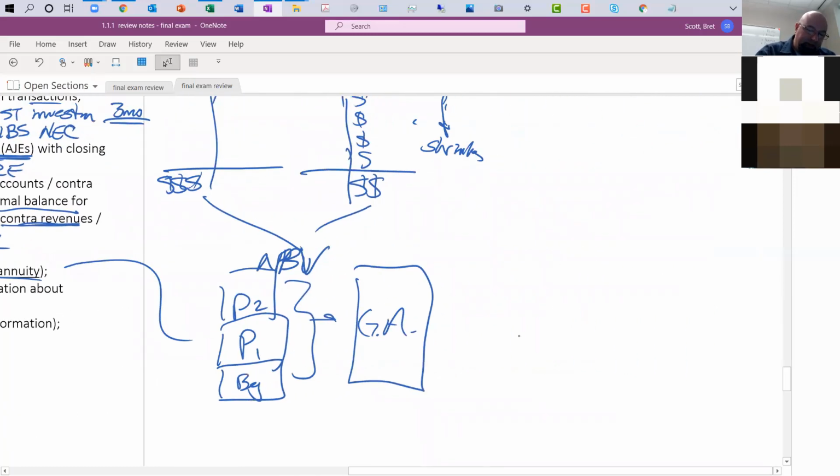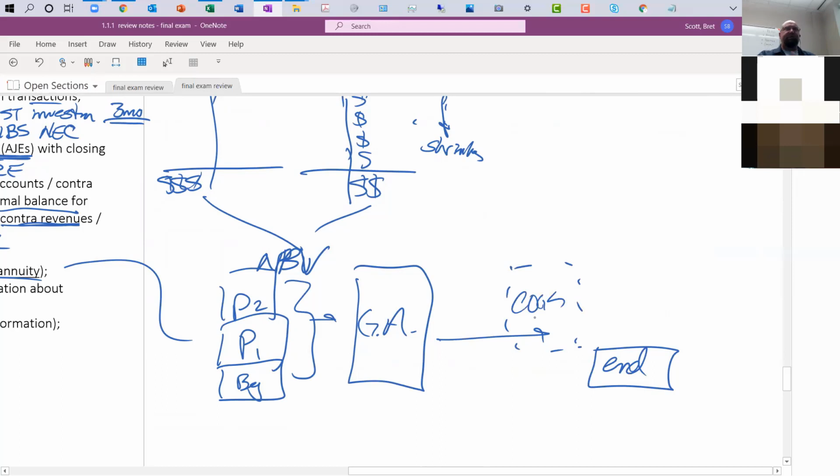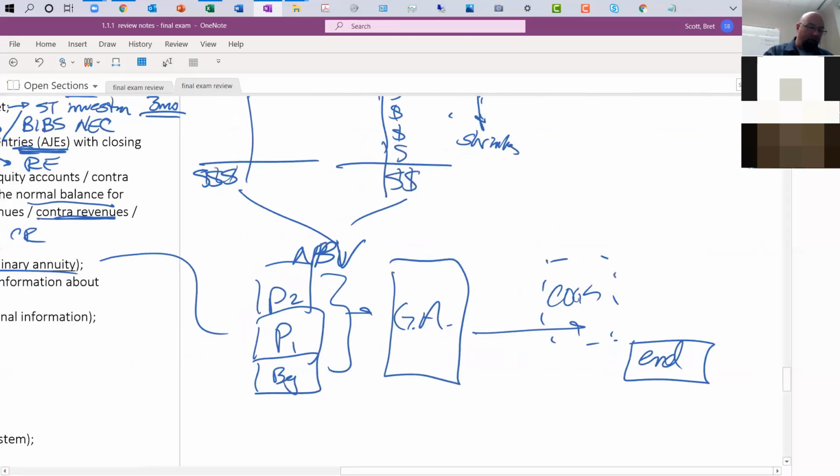And then the question came down to, okay, what was our ending balance and the amount that must have been sold, cost of goods sold. So sketching things out is what I recommend. I know you had some images from the class notes, but be able to sketch it out. Sketch it out, list it in a way that makes sense. I honestly believe that to understand the inventory chapter, it's all about seeing it visually in your mind or drawing it out in a way that makes sense.